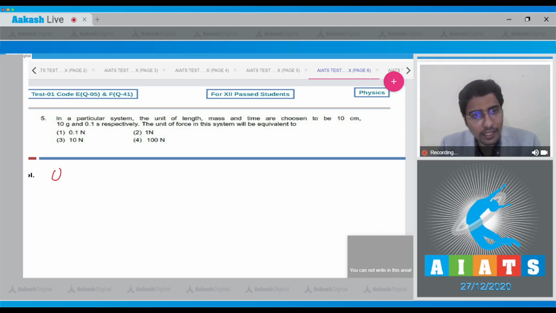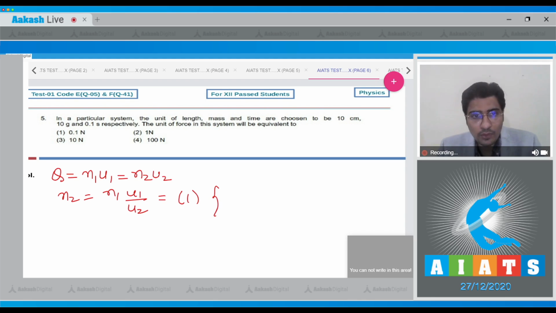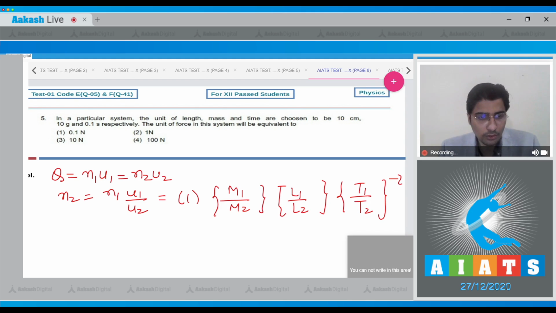Dear student, we can write down that any quantity Q can be written as N1 U1 or N2 U2, where N1 and N2 represent the numerical value of that measurement in the two systems of units, and U1 and U2 represent the units or the dimensions. From this we can write down that N2 will be equal to N1 into U1 by U2. Now taking N1 to be equal to 1, writing down the dimension, this will be equal to M1 by M2 into L1 by L2 into T1 by T2 to the power minus 2.